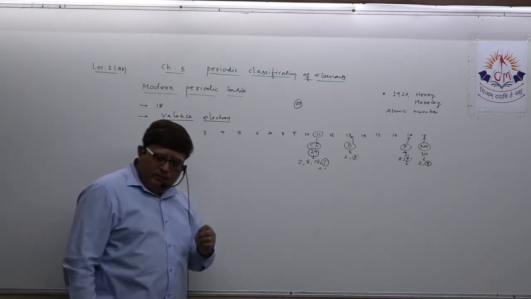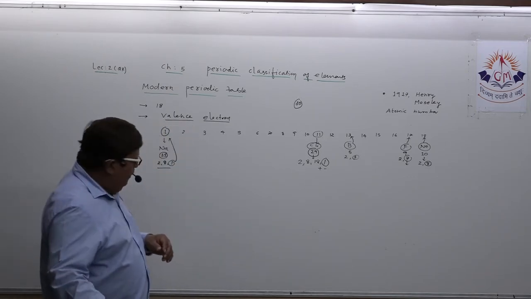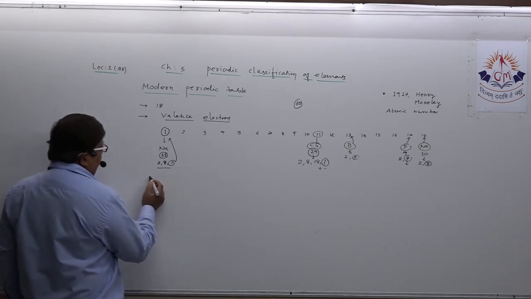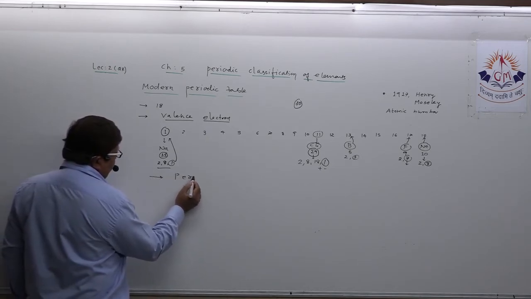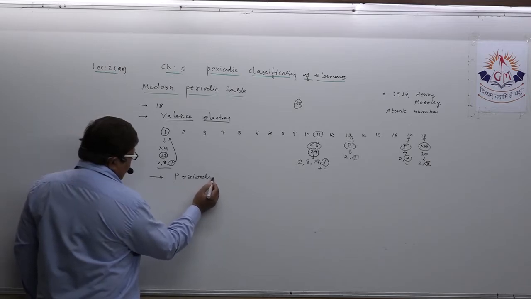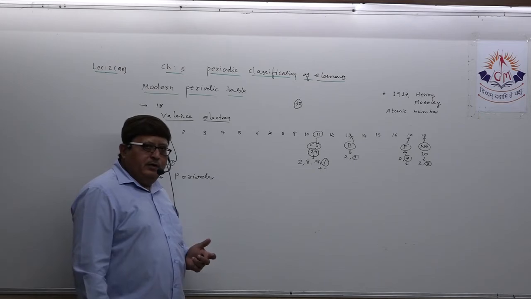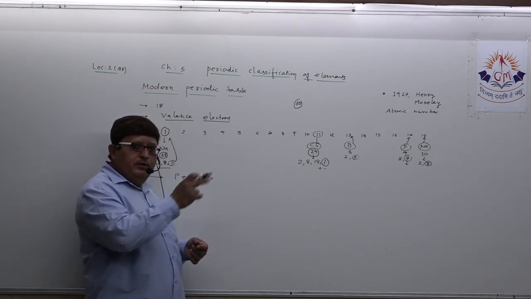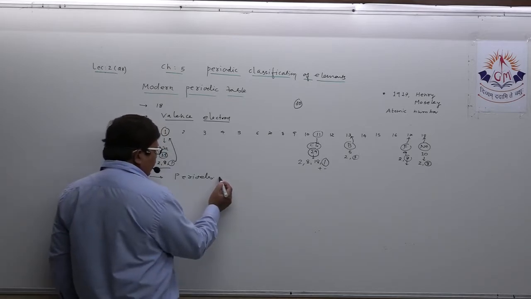Okay. Now, dear student, when you are writing the short note, definitely you will also write about periods. That is also necessary. The vertical columns are known as groups and the horizontal rows are known as periods.